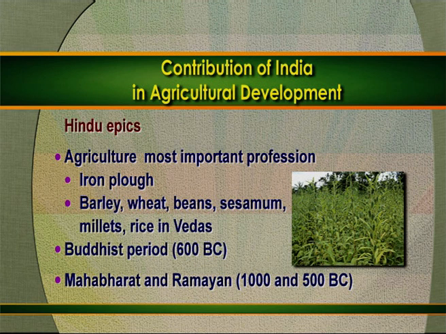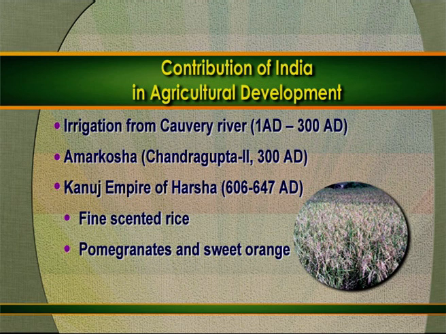Then the importance of sowing seasons, climate, cloud, soil fertility, irrigation and weed control was emphasized several times in the Mahabharata and Ramayana in the period 1000 to 500 BC. Cultivation of rice using irrigation from the Kaveri river was the most important event in Indian agriculture. A book, Amarakosha, was written during the period of Chandragupta II, and this book mentions the classification of soils, land use, irrigation, implements and manures.